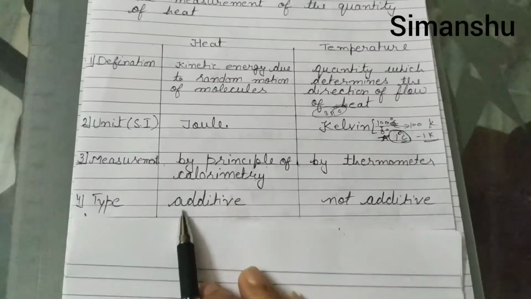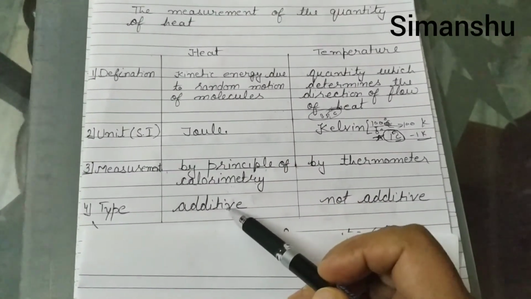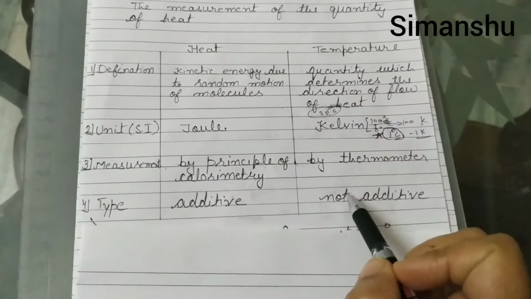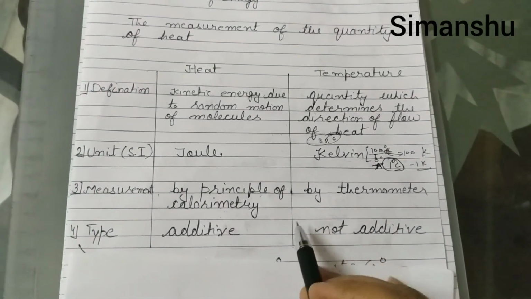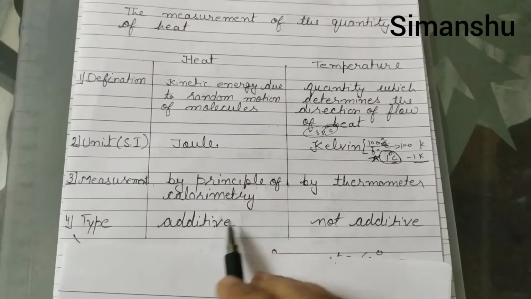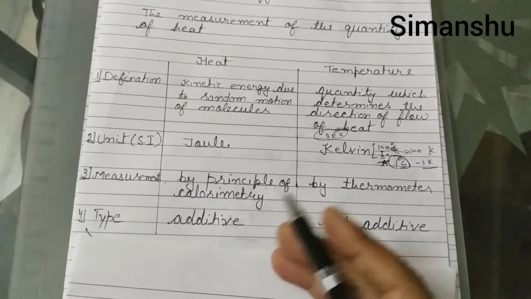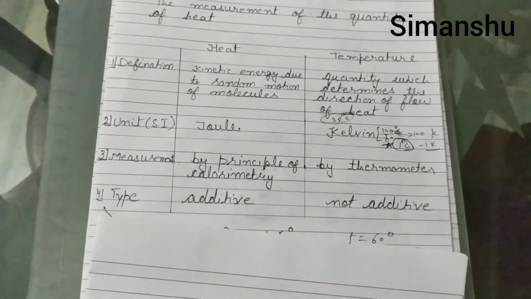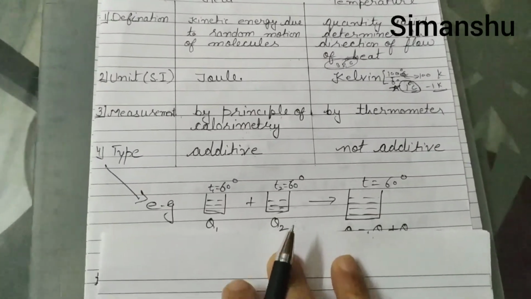Then which type of physical quantities are these? Here for heat I have written additive. For temperature it is not additive. Many times students ask me, what is the meaning of this additive? Does it mean we can also add temperature? So I tried to make it clear to you with the help of a diagram.